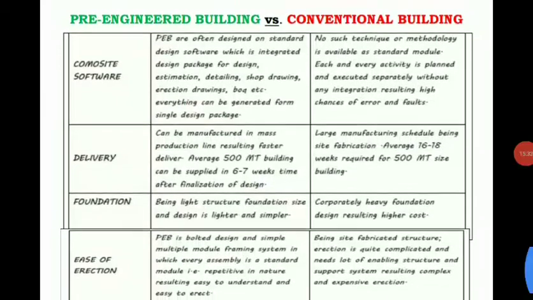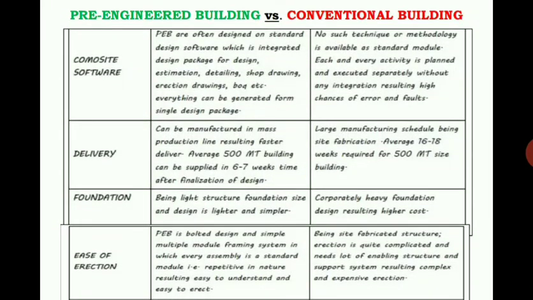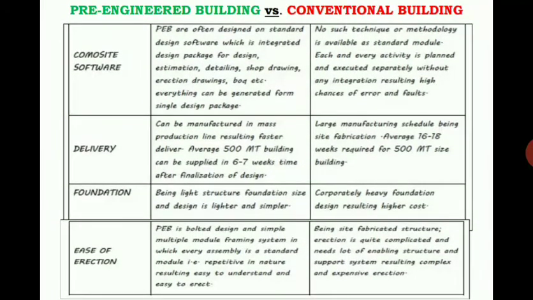The next property is composite software. Pre-engineered buildings are often designed on standard design software, which is an integrated design package for design, estimation, detailing, shop drawing, erection drawings, BOQ, bill of quantity, etc. Everything can be generated from a single design package. Whatever concepts come with respect to a design, you can take the estimation, detailing, time estimations, and drawing.